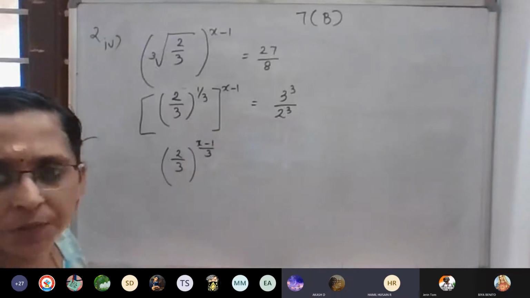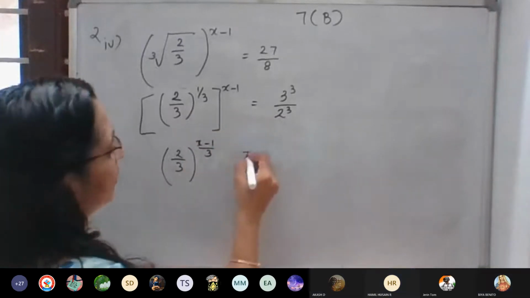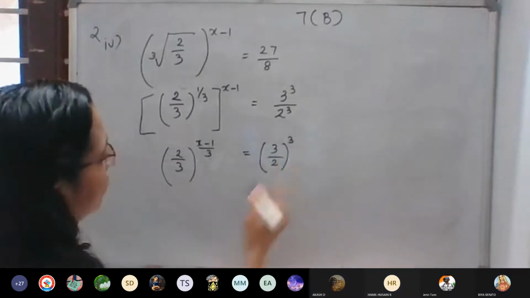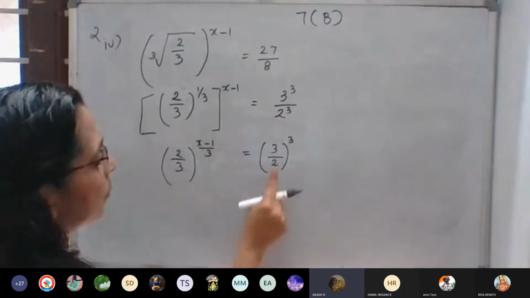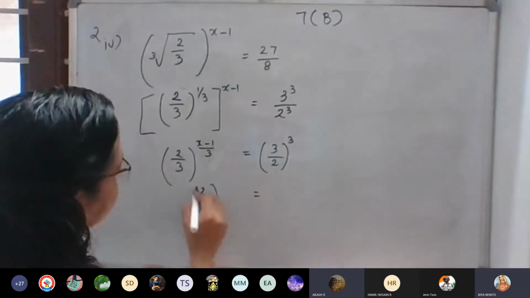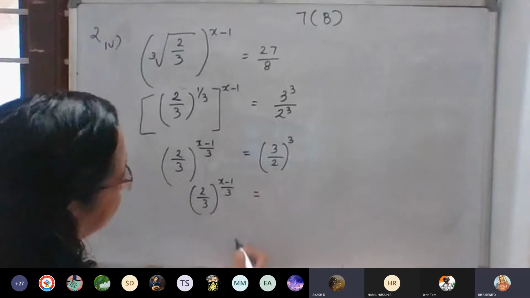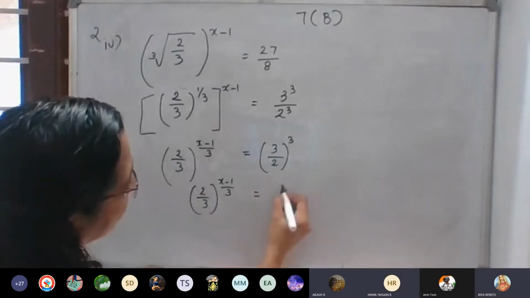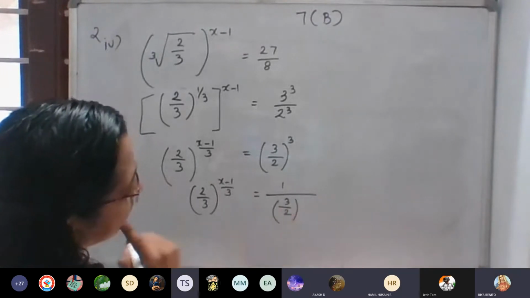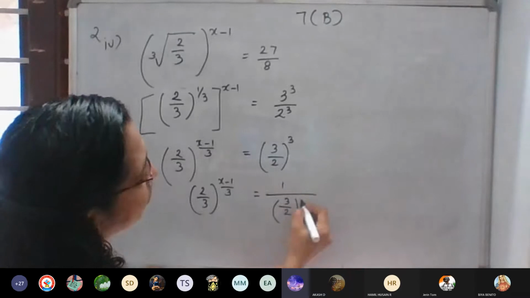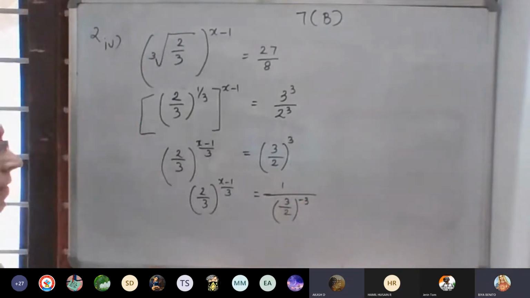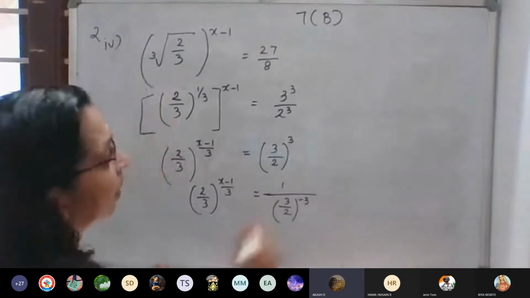Directly you can write, which is equal to 3 by 2 whole cube. Here 2 by 3, here 3 by 2. We want to change 2 by 3 whole raised to x minus 1 by 3, which is equal to 1 divided by 3 by 2 the whole raised to negative 3. Negative 3. 1 divided by means it is negative.